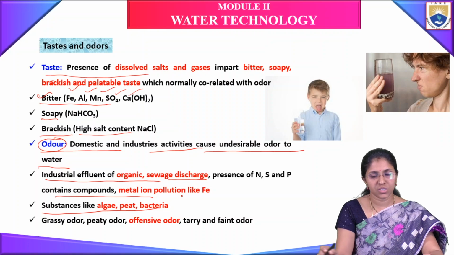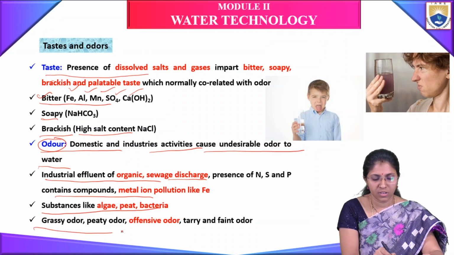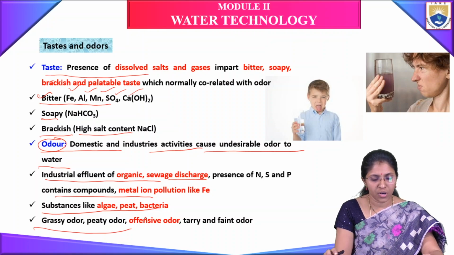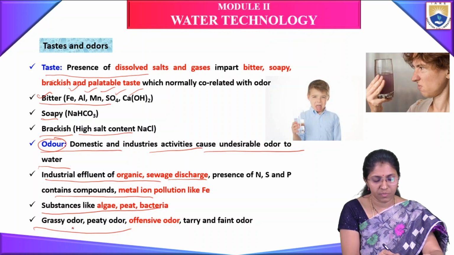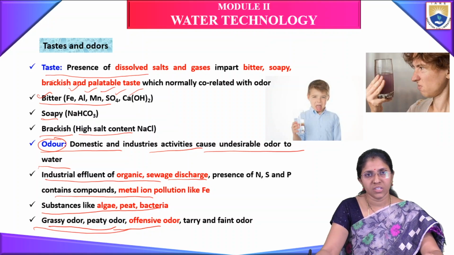Odor is also due to substances like algae, peat, and bacteria. Water may have a grassy odor, peaty odor, offensive odor, tarry, and faint odor. These are the different odors which water has because of different impurities in the water.